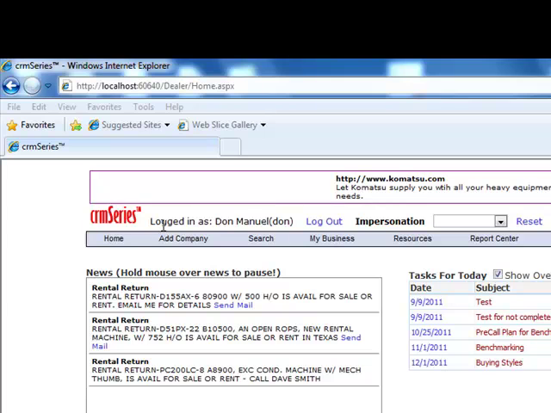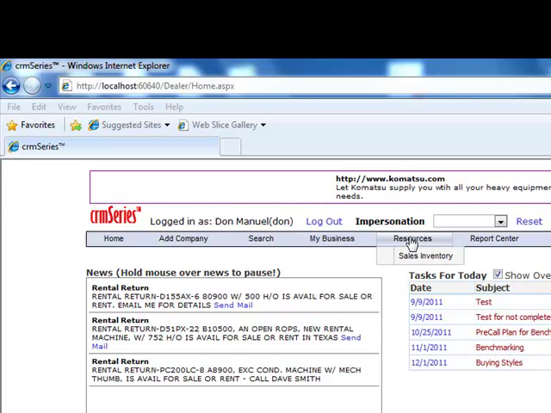As you can see along the top, it indicates who you're logged in as. You could log out. If your system administrator set you with the ability to impersonate other users, you would see this option here. And then your menu options allow you to select your home, to go back to this home menu, add company records, ability to search, and there's some powerful search functions available now in this release of crmSeries. There's a new section called My Business, and this allows that rep to focus in on those things that are important to them.